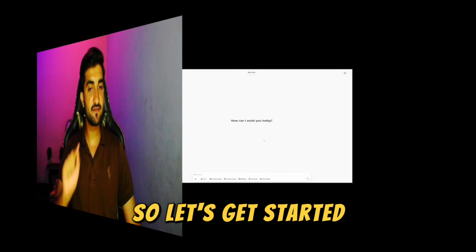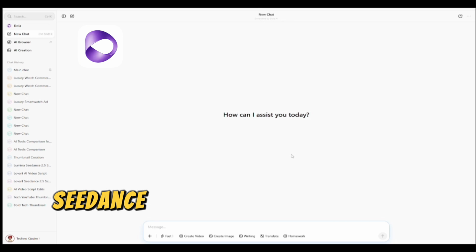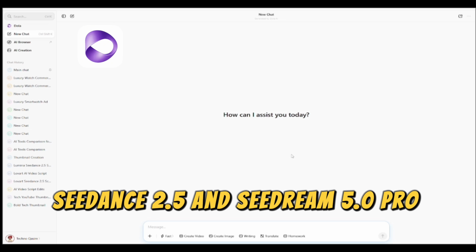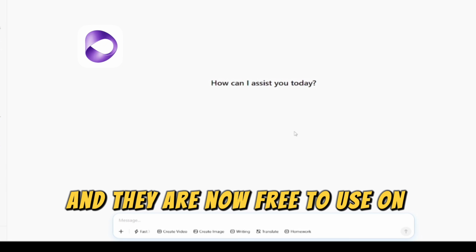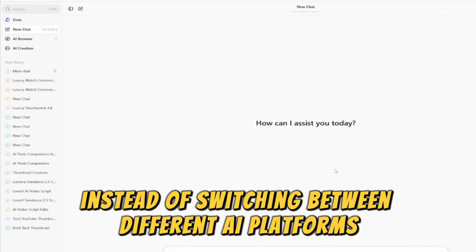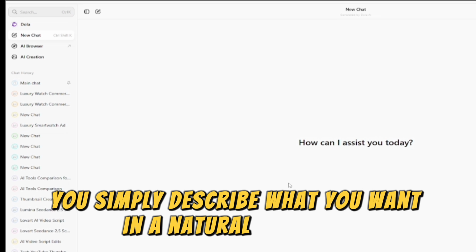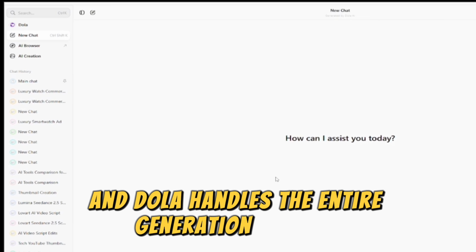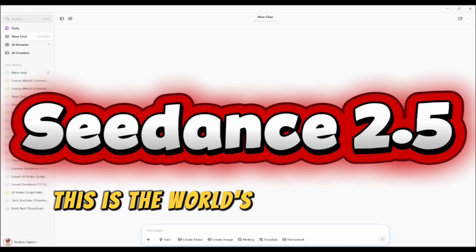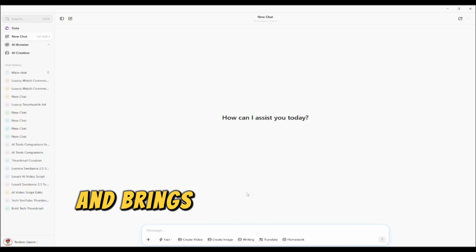So let's get started. Here we are on the Dola app. Seedance 2.5 and Seedream 5.0 Pro just dropped and they are now free to use on Dola. Instead of switching between different AI platforms, you simply describe what you want in natural language and Dola handles the entire generation process. Let's begin with Seedance 2.5. This is the world's newest AI video generation model and brings several impressive movements.